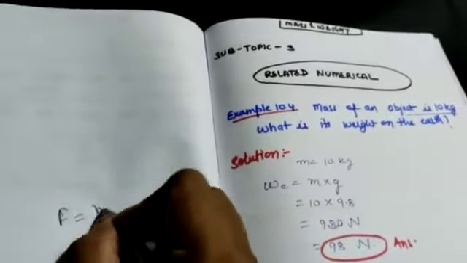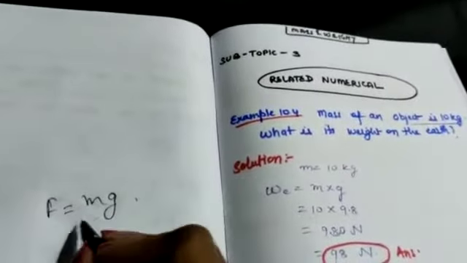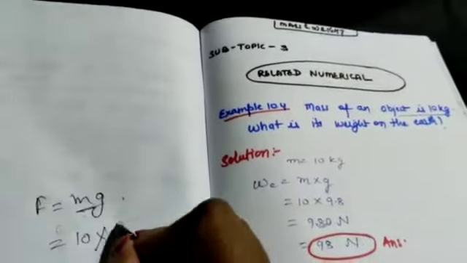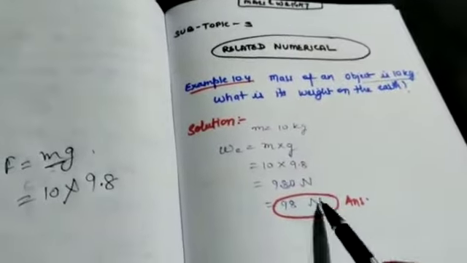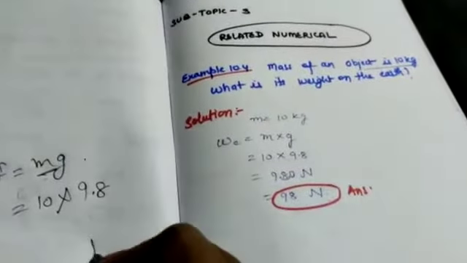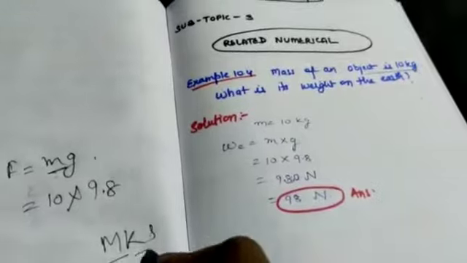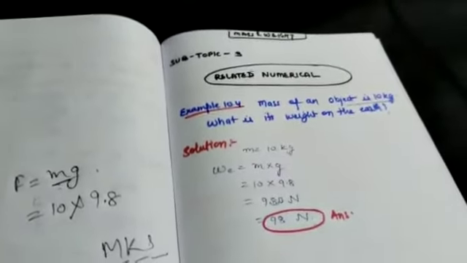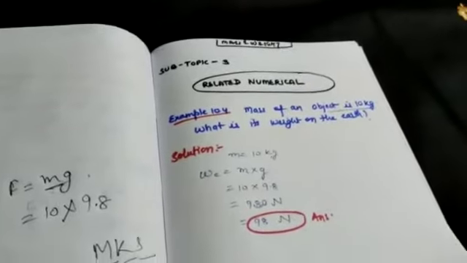Force is mg. Here mass is 10 and g is 9.8. Solve this, you will get the value 98 Newton. Is the system following MKS, meter, kilogram, second? It is already in kilogram, so no need to change. So this is our numerical.